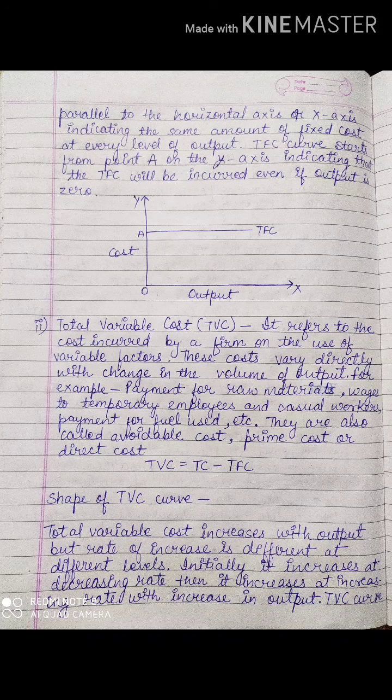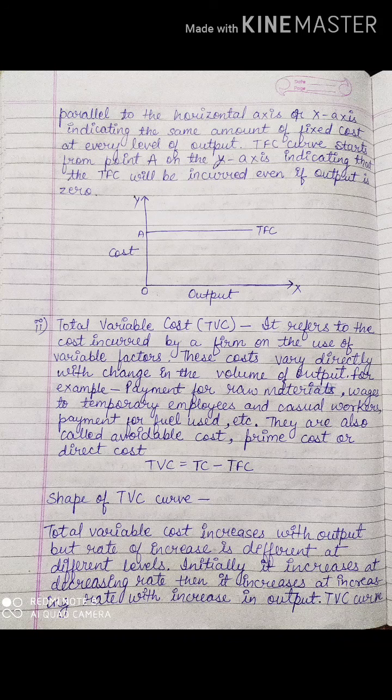Next is total variable cost. Now what is total variable cost? It refers to the total cost incurred by a firm on the use of variable factors. This cost varies directly with the change in the volume of output.